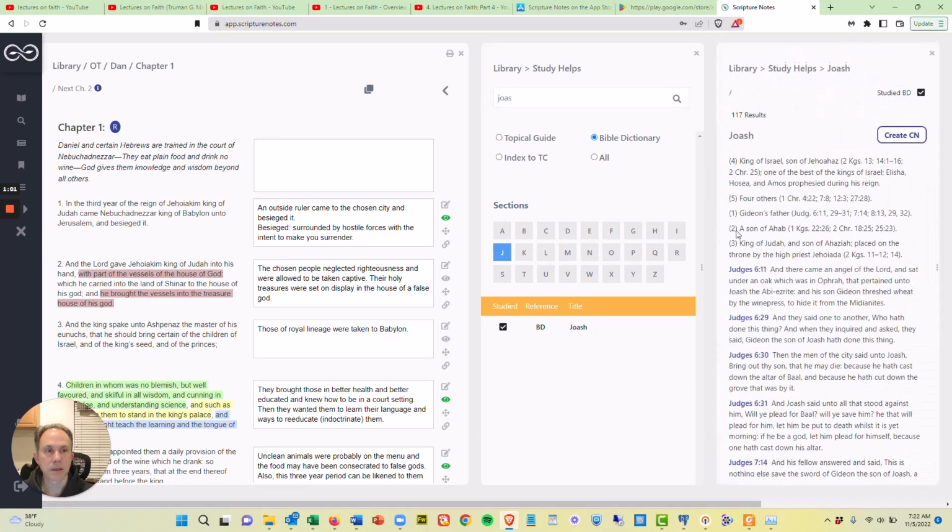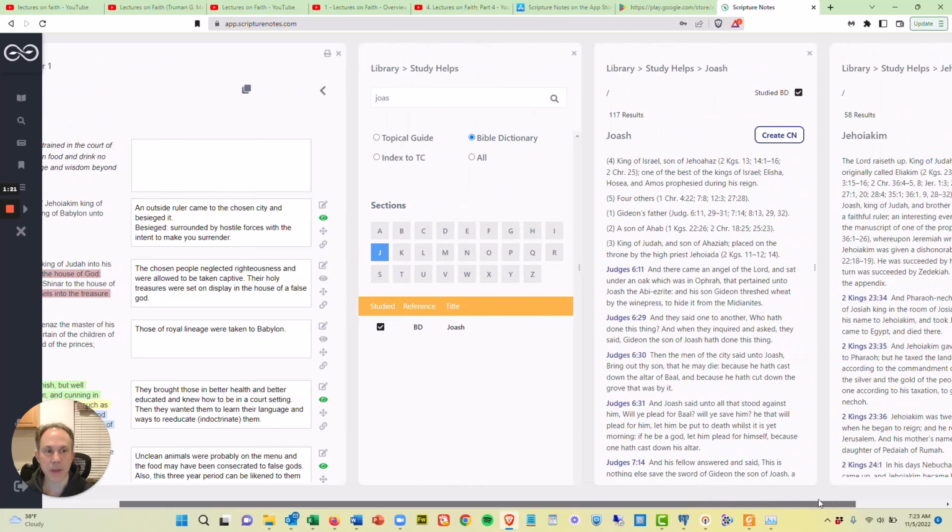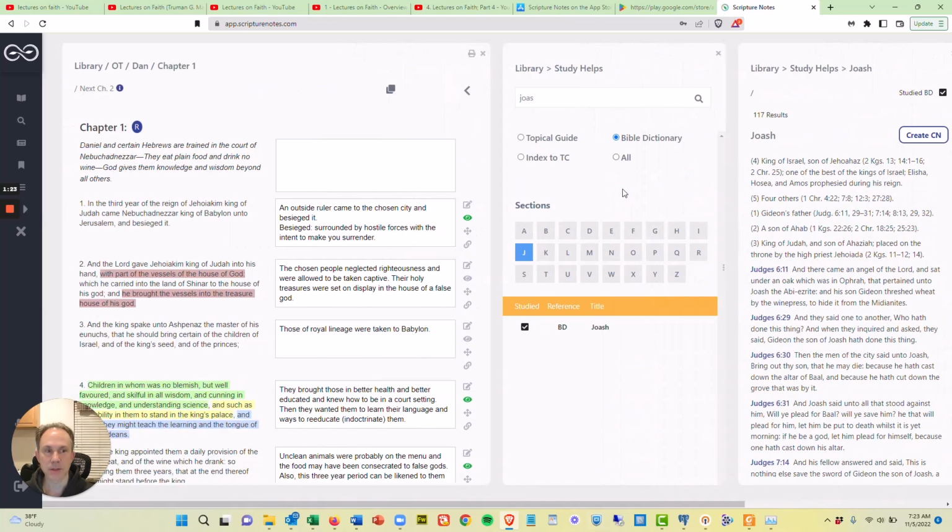Joash, king of Israel, son of Jehoahaz, one of the best kings of Israel. Elisha, Hosea, and Amos prophesied during his reign. So this is a really easy way to see exactly what you're studying. Like, you can just pop it right up as you're studying, and these panes will just open up and you can close them as you desire.